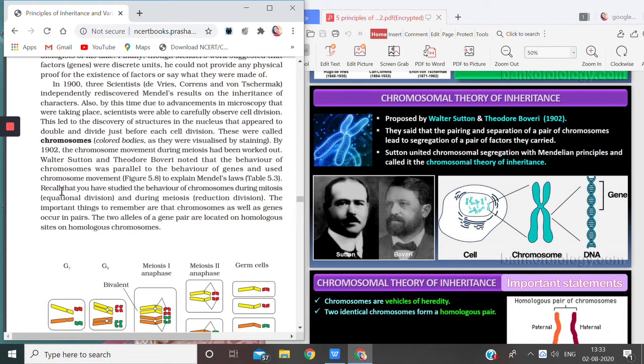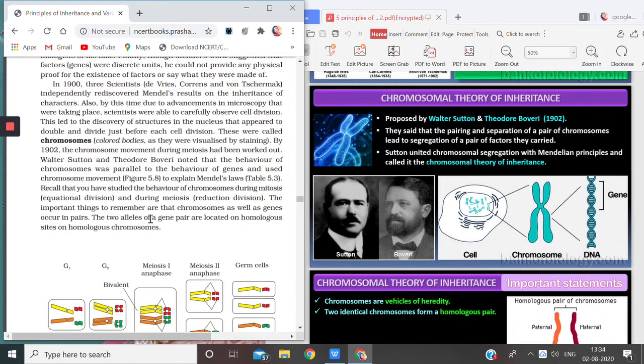Okay. So recall that you have studied the behavior of chromosomes during mitosis. You remember mitosis, which is equational division. Chromosome number remains the same here. And during meiosis, which is reductional division, the chromosome number is half. The important things to remember are that chromosomes as well as genes, both of them occur in pairs.